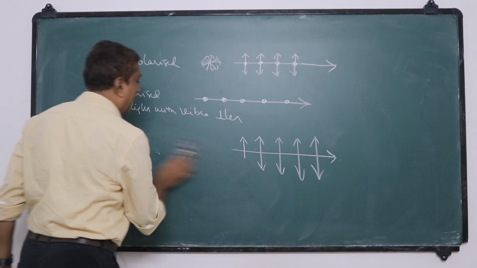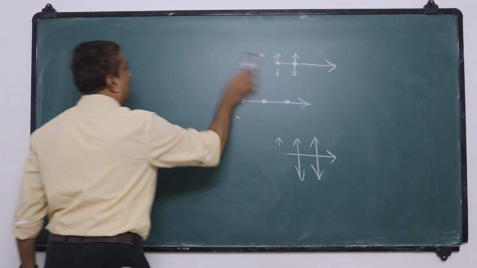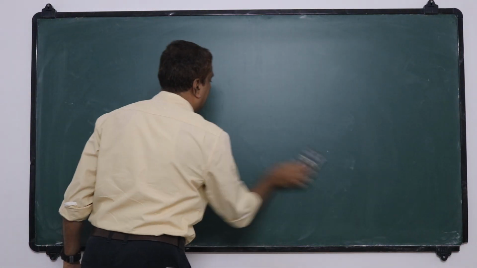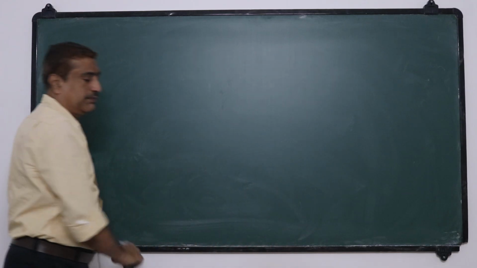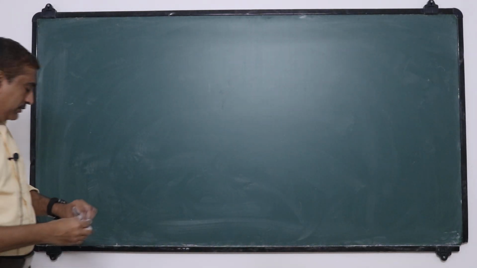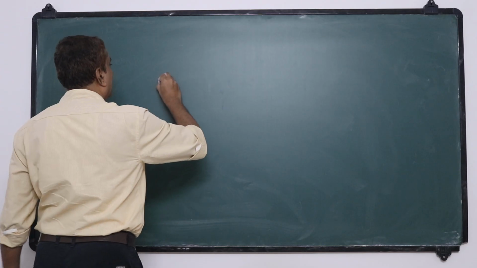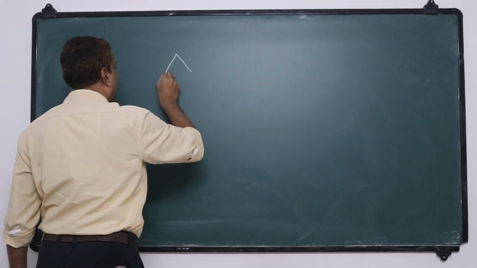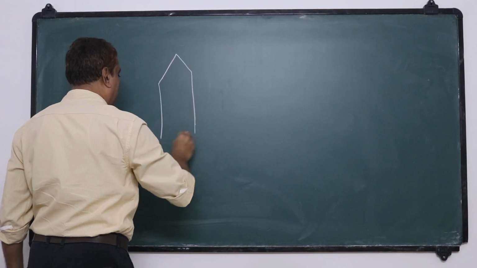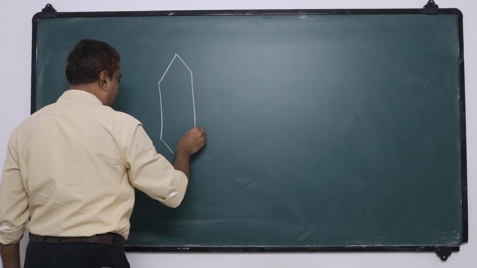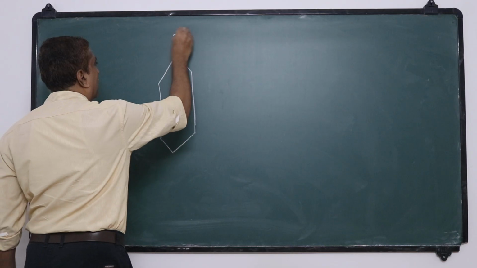Now you have to know two topics. Now assume this is a tourmaline crystal.